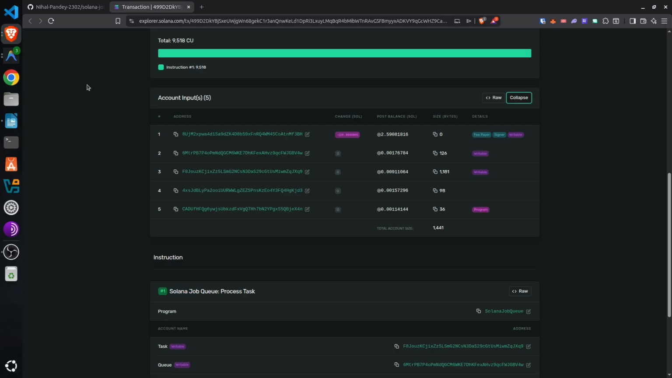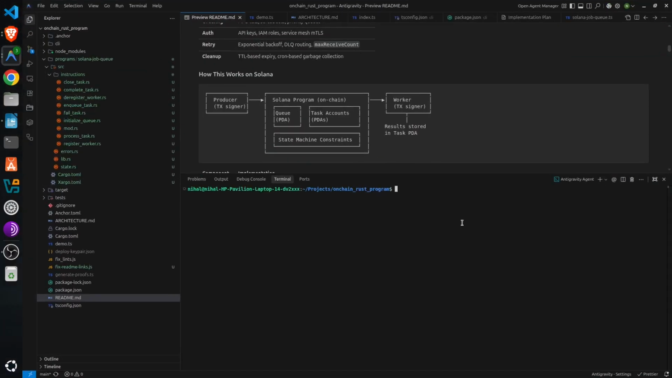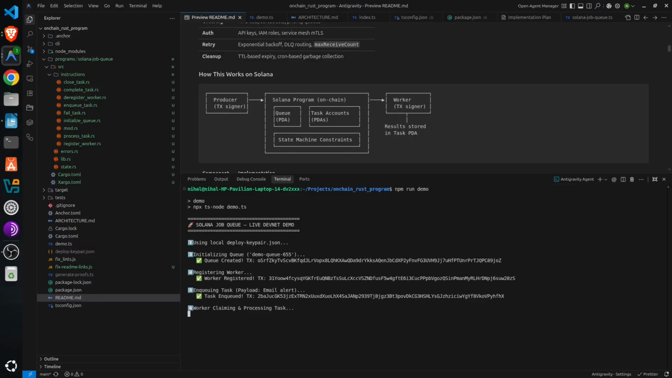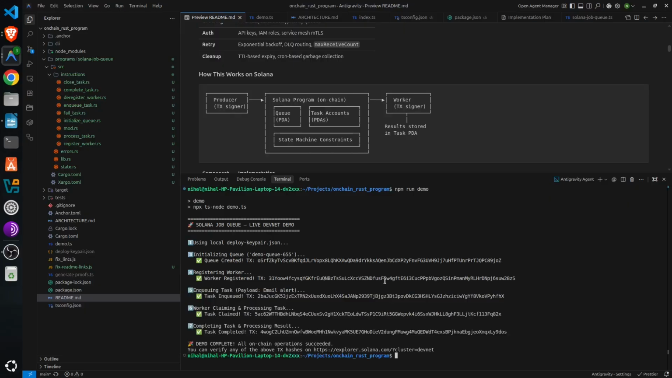I built a frictionless demo script that any judge can run simply by typing npm run demo. And let me show you right here. As you can see, it has already started. The script generates an ephemeral test wallet and funds it via the faucet. First, it initializes a new queue PDA with a dynamic name. Then, it registers a worker PDA tied to that queue.